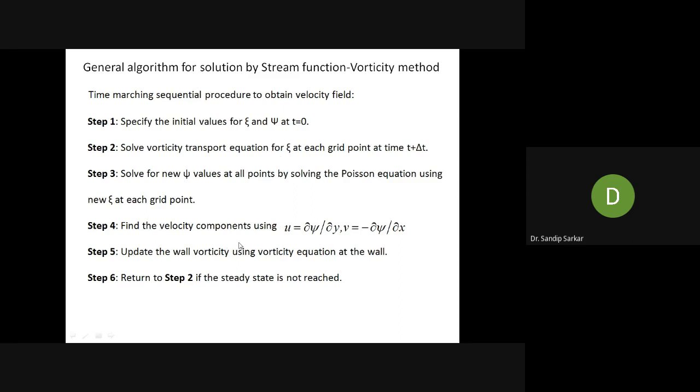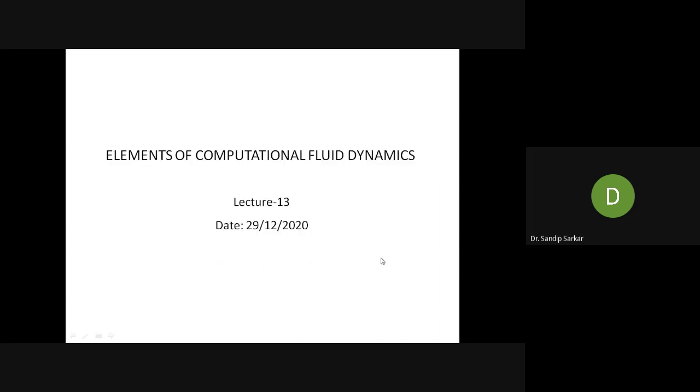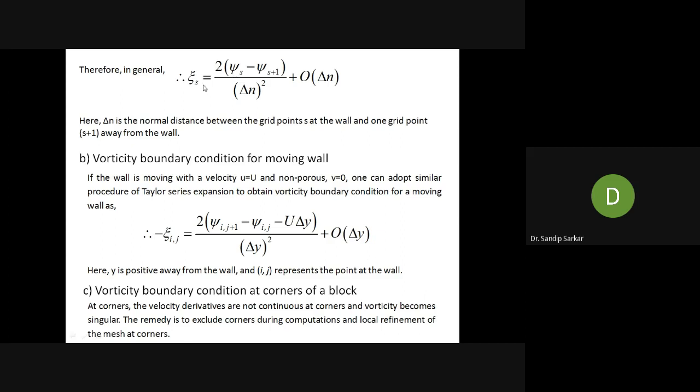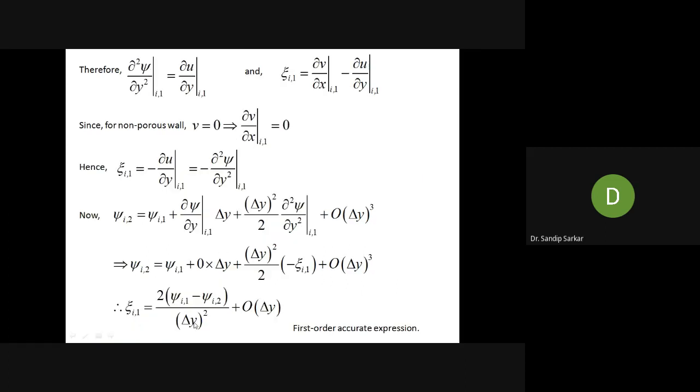Once you have obtained the solution of the velocity components, then you have to update the wall vorticity using the vorticity equation at the wall. Why? Because you know how you have calculated the vorticity at the wall. So updating wall vorticity means your vorticity boundary condition at the wall is like this. Updating the wall vorticity means in the first time step, that is the first time iteration, you have obtained the value of psi. So with the obtained value of psi, you have to again calculate the boundary value of zeta from the first time step. That means the updating of this vorticity condition.